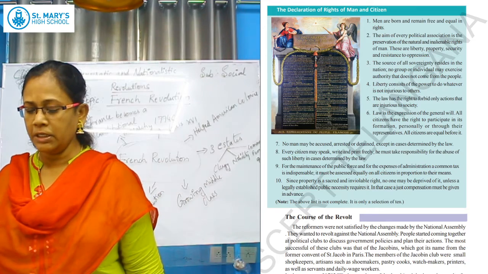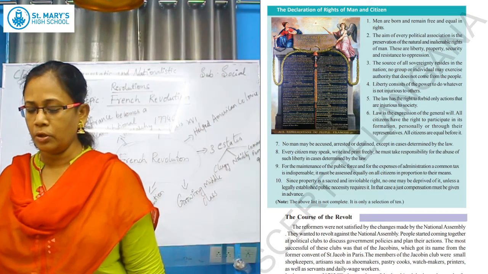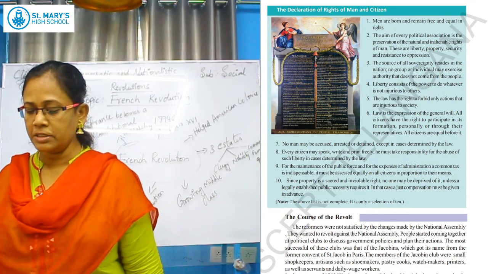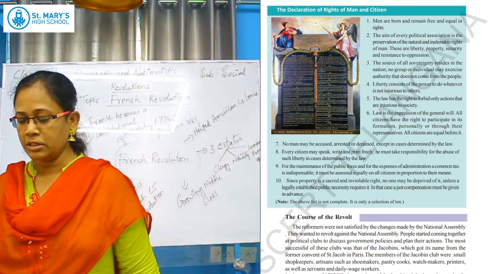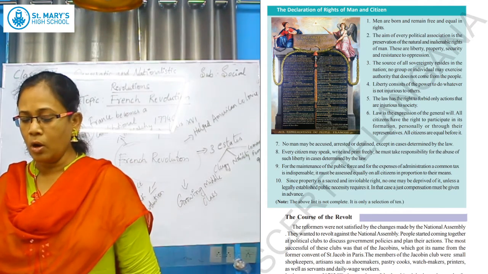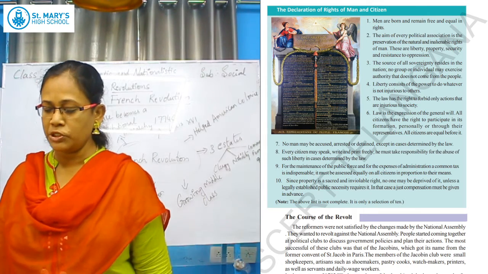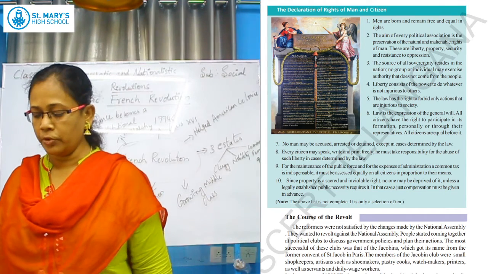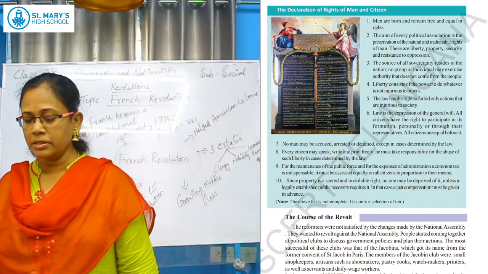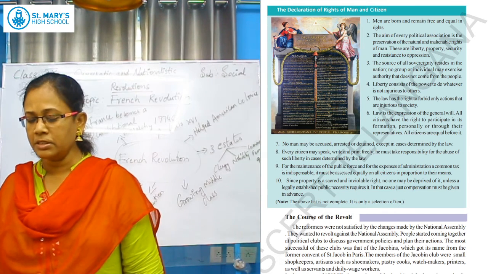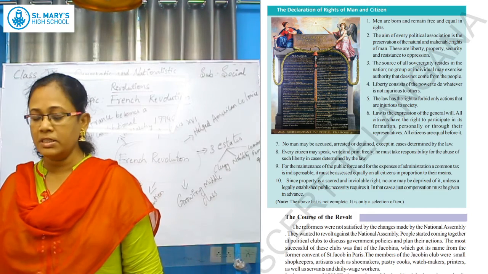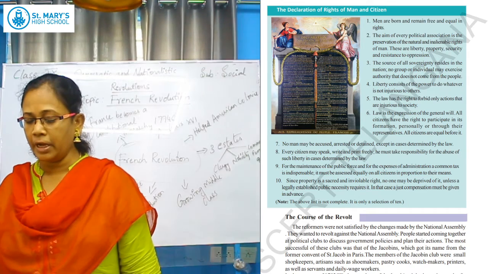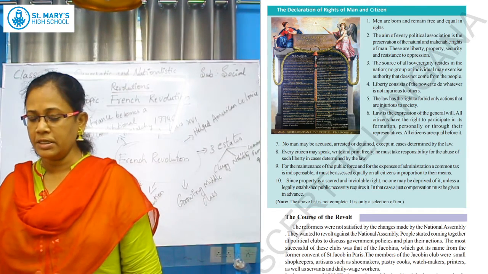Fourth one, liberty consists of the power to do whatever is not injurious to others. Fifth, the law has the right to forbid only actions that are injurious to society. Sixth, law is the expression of the general will. All citizens have the right to participate in its formation personally or through their representatives. All citizens are equal before it. No man may be accused, arrested or detained except in cases determined by the law. Every citizen may speak, write and print freely. He must take responsibility for the abuse of such liberty in cases determined by the law.